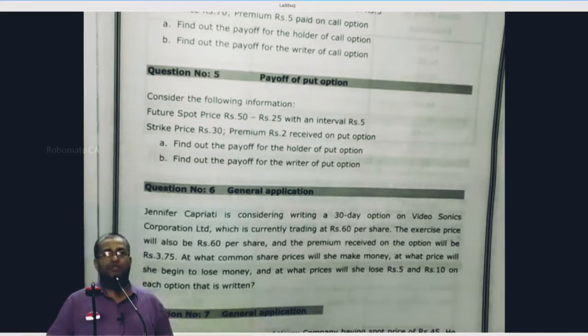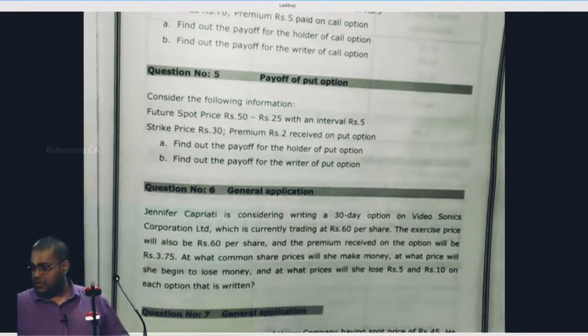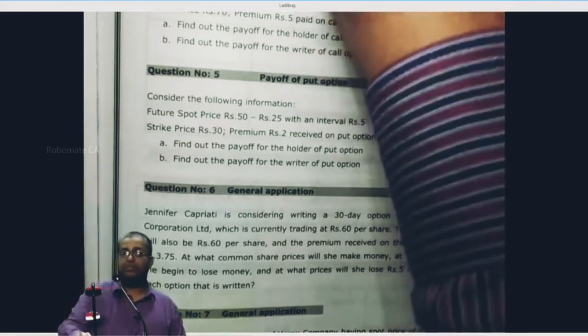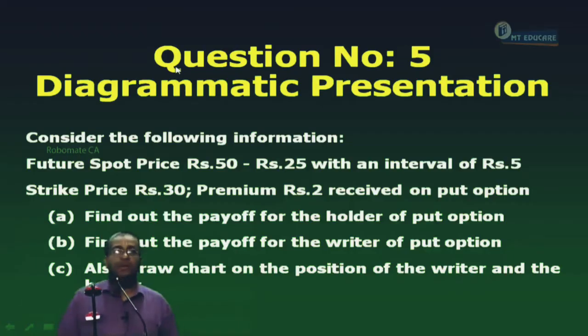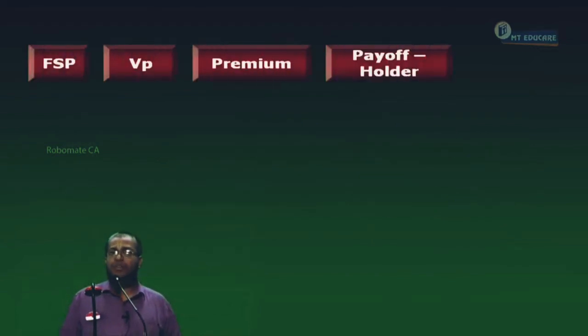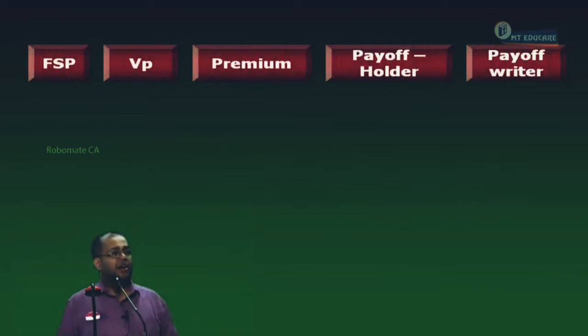Now, let's start doing the solution together. Write down question number 5. Same columns except VC, we write what? VP, the value of the put option. How much the put option is worth to the holder. Except VC, write VP.